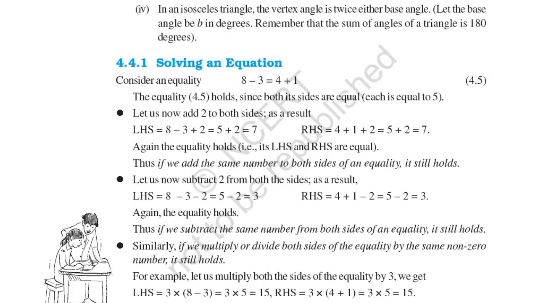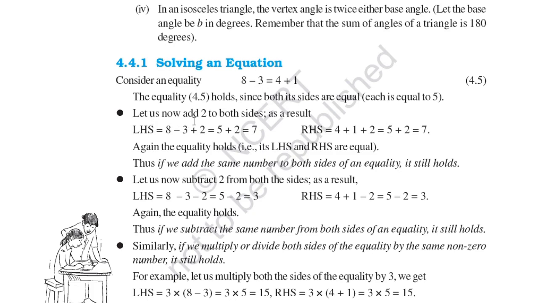4.4.1 Solving equation. Consider an equality: 8 minus 3 is equal to 4 plus 1. So it is an equal thing. It is correct. The equality 4 plus 1 equals 5 holds since both sides are equal, since each is equal to 5. So this is also 5 and this is also 5. So they satisfy each other.